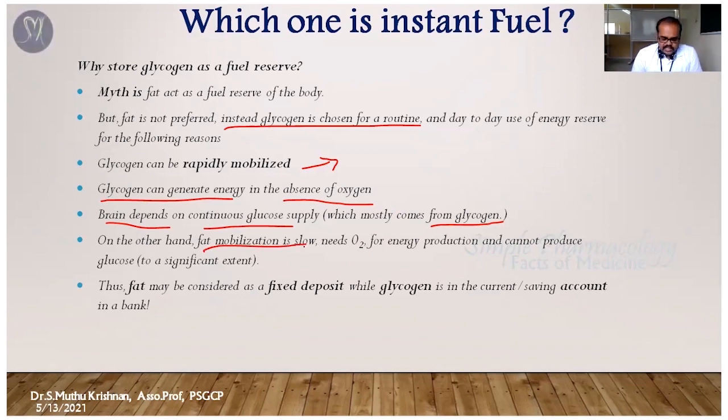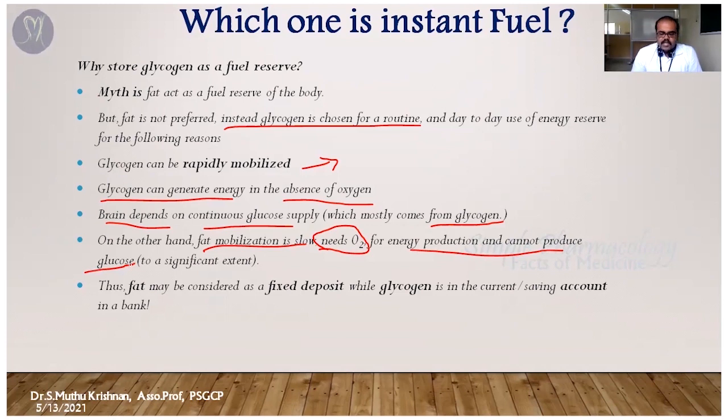So the myth is correct: fat acts as an energy reservoir, but the mobilization of fat from the fatty tissue, the adipose tissue, for utilization is a very slow process. Apart from that, it needs oxygen for the metabolic process. And it can't produce glucose for energy production.